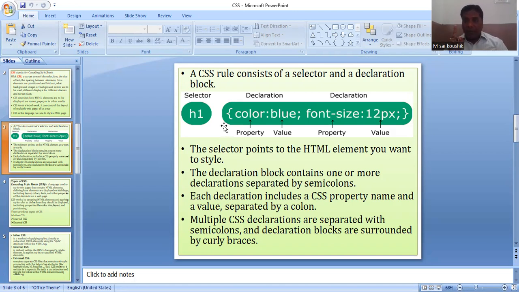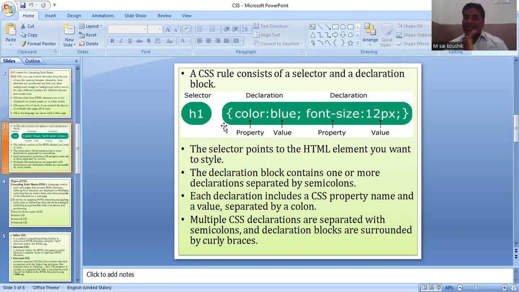Listen carefully: when you modify a particular line or HTML element in the HTML document, it is called inline CSS. If you want to modify the entire HTML document, it is called internal CSS.